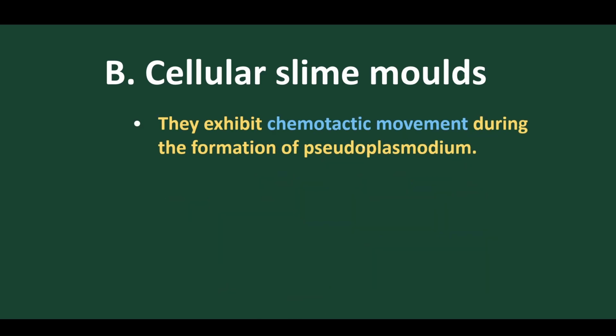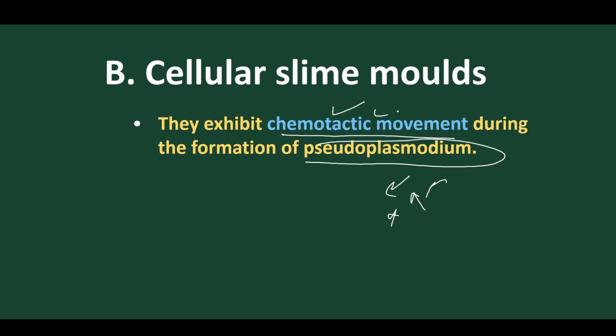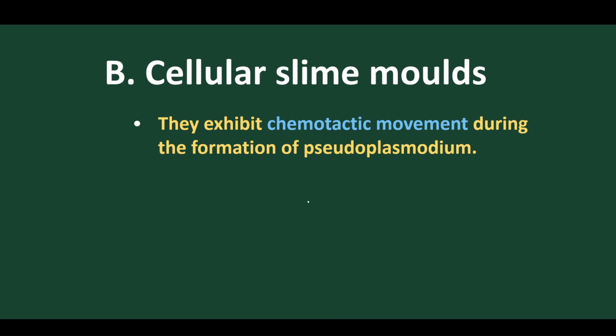Now this type of movement is called chemotactic movement during the formation of pseudoplasmodium, because the acrasin chemicals help them to aggregate. So this type of movement towards each other is called chemotactic movement, found in cellular slime molds.